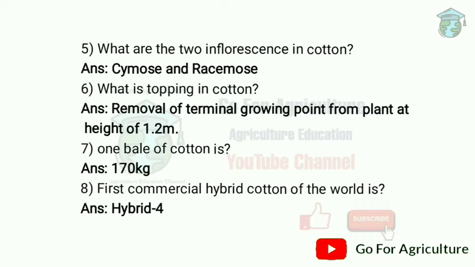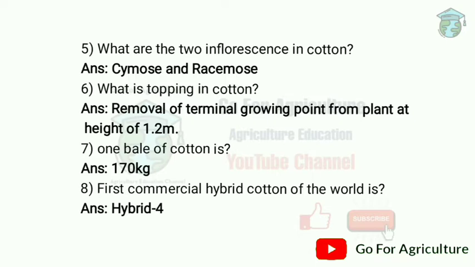So next question, what are the two inflorescence in cotton? First is cymose, next is racemose. Cymose means when the main axis stops growing and other branches exceed, it is called cymose, and racemose is opposite to that. Main axis continues growing but the branches do not exceed. So cymose means main axis stops growing but in racemose main axis continues. In cymose branches exceed but in racemose branches do not exceed. That is the main difference.